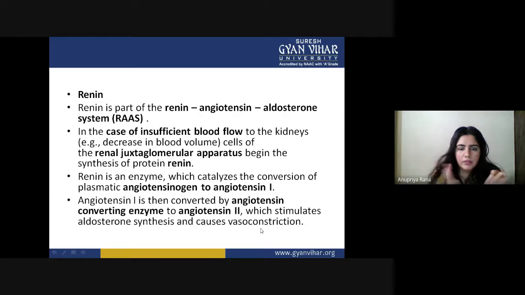Constriction is always reducing the area, so the blood capillaries area will be reduced by this vasoconstriction, and when the area is reduced, pressure is high. So area is reduced and pressure is going to its normal range. That's why this whole process happens in the case of insufficient blood flow. To make it a sufficient blood flow, or to increase the rate of blood flow, we can use this phenomenon.